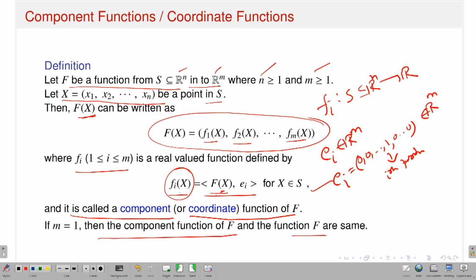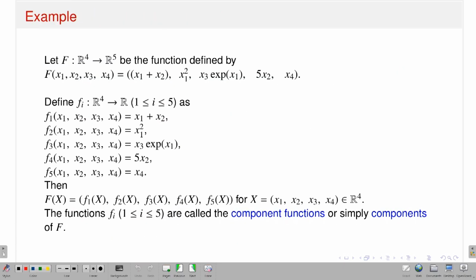So these are the questions, or maybe what sort of interplay there is between the component functions and the main function, how it behaves. That we will see later on, and you will see that similar things as in the case of sequences are also true in the context of functions, at least if I talk about the concept of limit and continuity. Okay, so before that, let's see some examples.